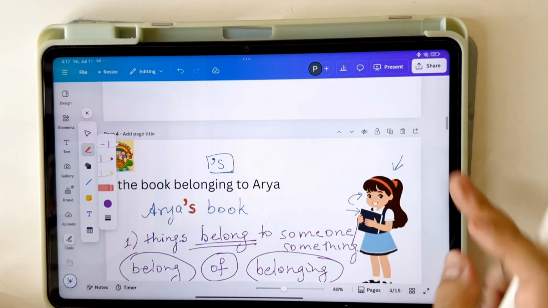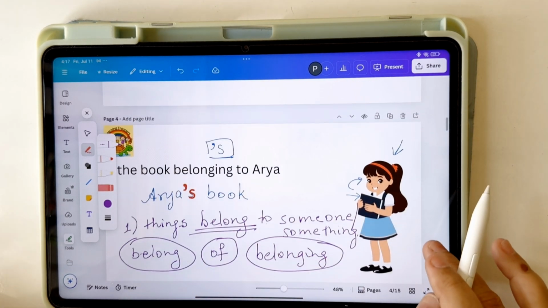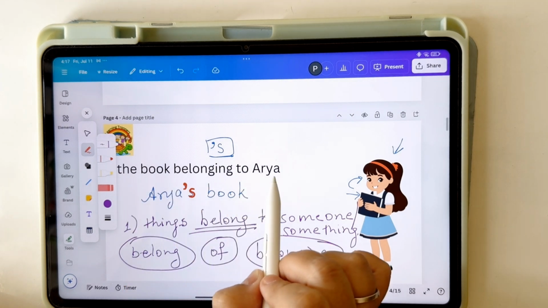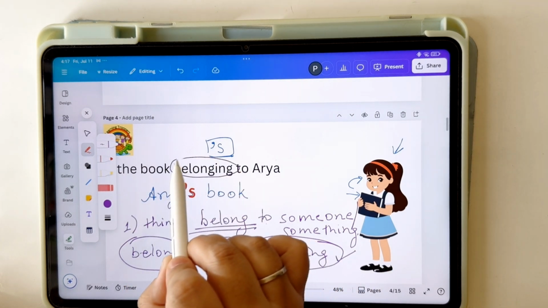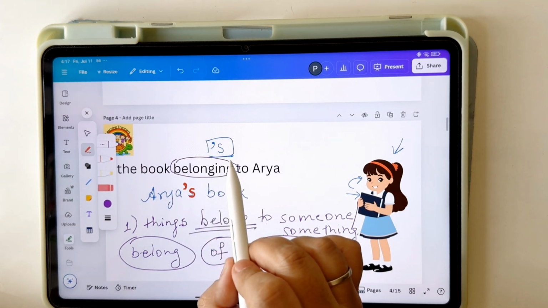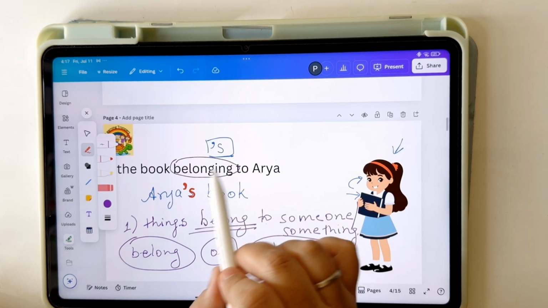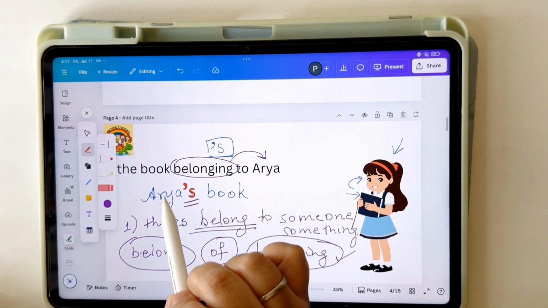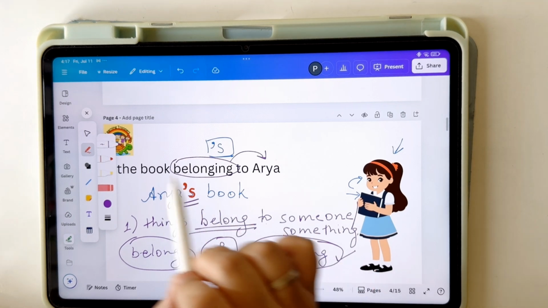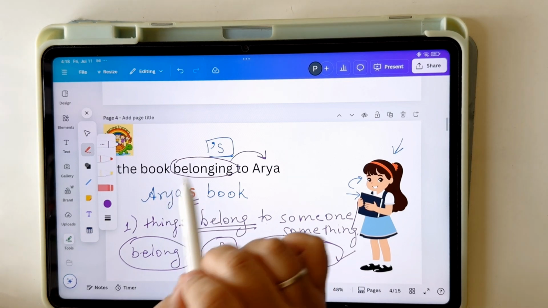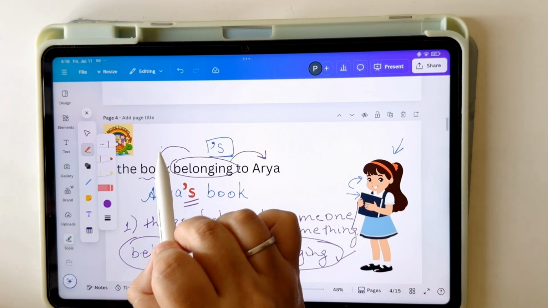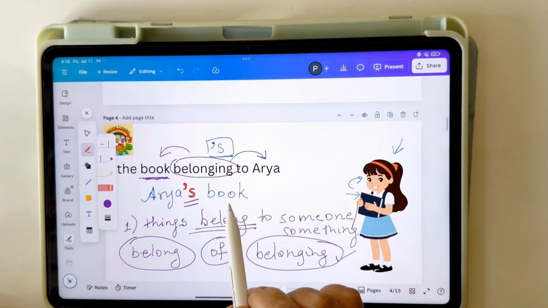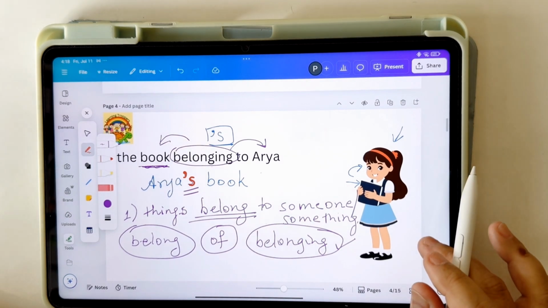What about the third one? The book belonging to Arya. Like I said, this word has come in the phrase the book belonging to Arya. So, look at this word and then see which noun is coming after this word. The noun after belonging is Arya, right? So, the apostrophe s will be written next to Arya. Arya's book. Book is the noun occurring before belonging. So, this noun will come after apostrophe s. Okay.